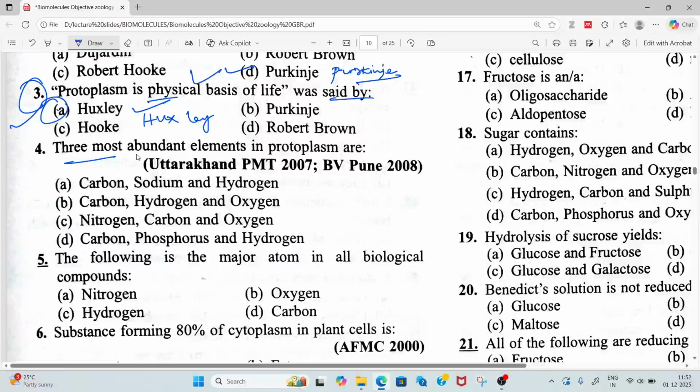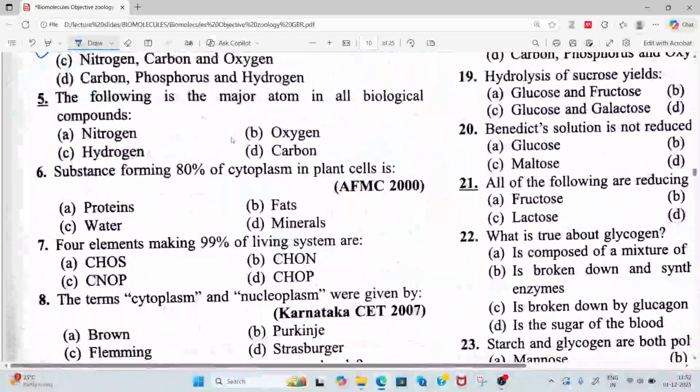The three most abundant elements in the protoplasm. So the four options are given: carbon, sodium, hydrogen; oxygen, nitrogen, carbon; oxygen, carbon, phosphorus; hydrogen. So the correct answer for this question is option B. Carbon, hydrogen, and oxygen will be the most correct answer for this question. Let's move to the next question.